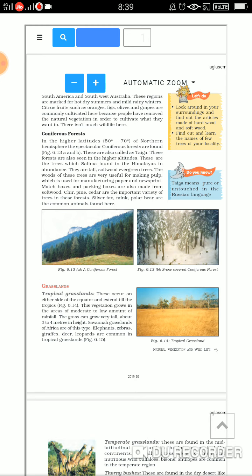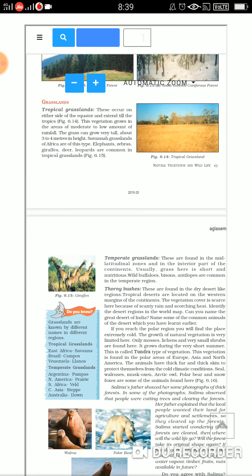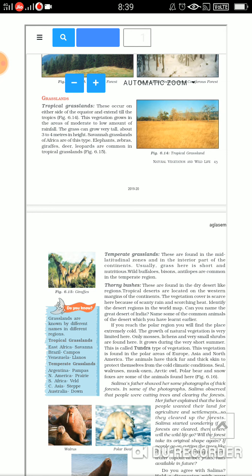Now comes the second category, children, the grasslands. We have already discussed the first category, forests. The second category is the grasslands. We have tropical grasslands and temperate grasslands. Tropical grasslands are on either side of the equator and extend till the tropics.